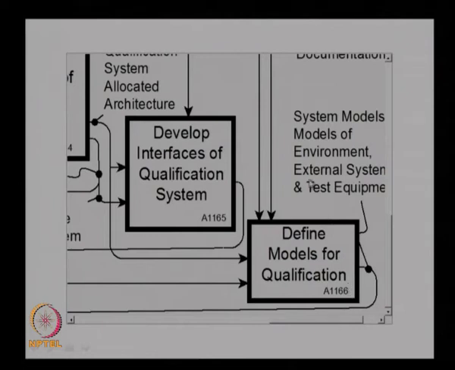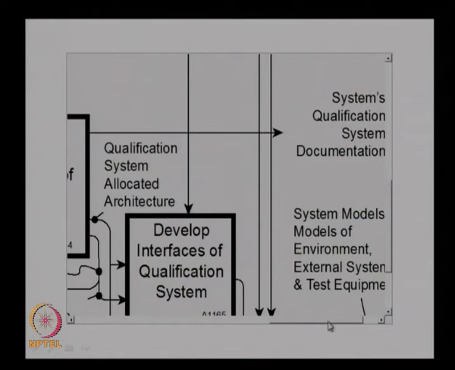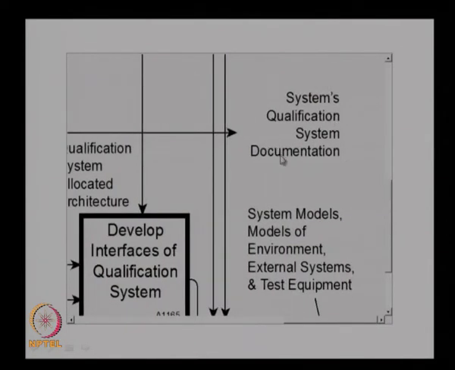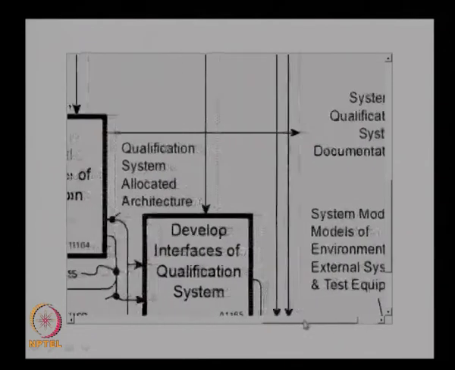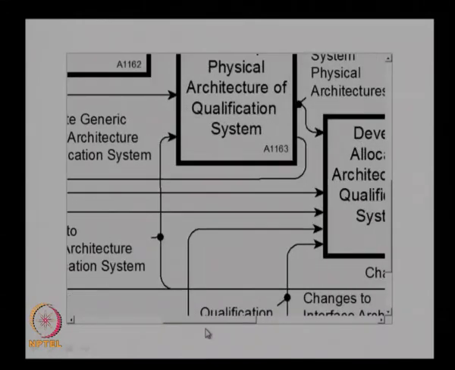So finally the outcome will be the design document, the system qualification documentation. This is the output from this design process, and then the system models of environment, external systems and test equipment. This also will be an output of the process of developing the qualification system. So these are the various functions involved in developing the qualification system.